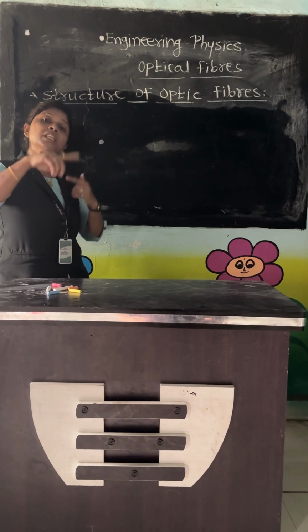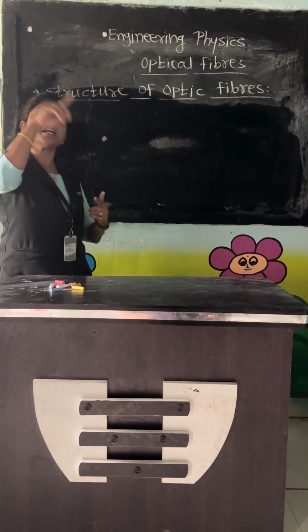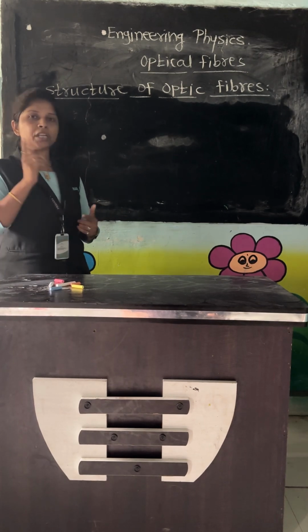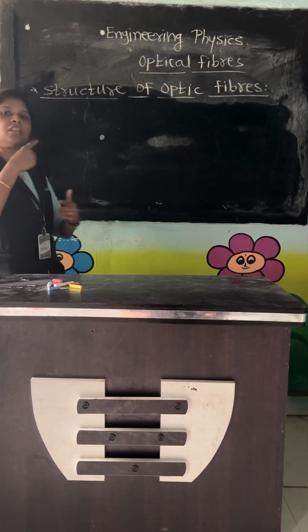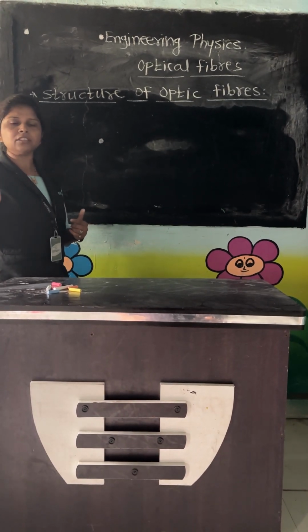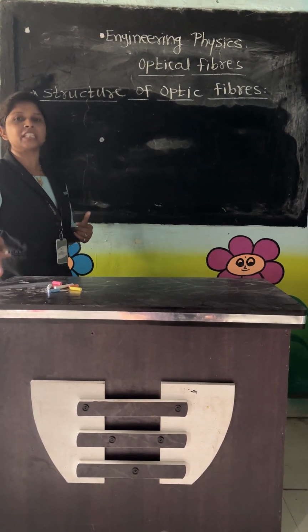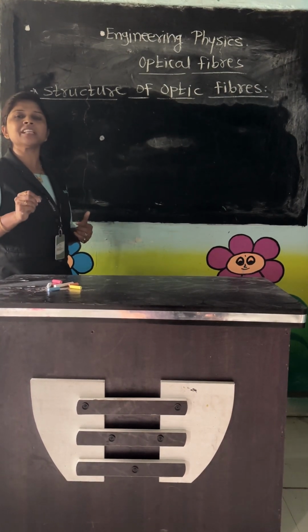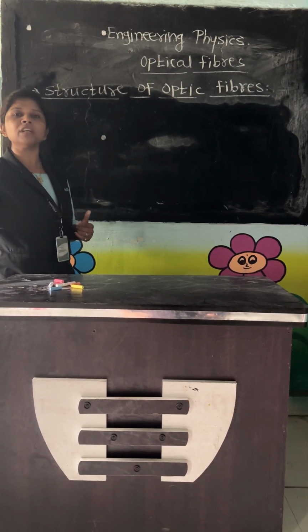The core is surrounded by another transparent material called cladding. The important condition is that the refractive index of the core must be greater than the refractive index of the cladding.